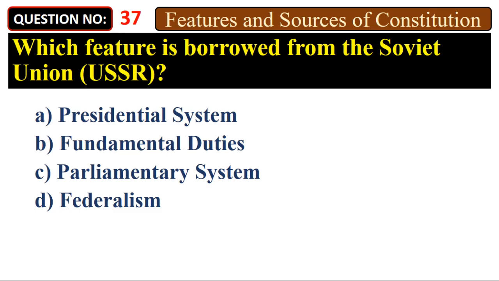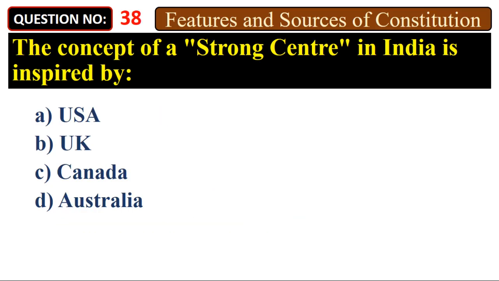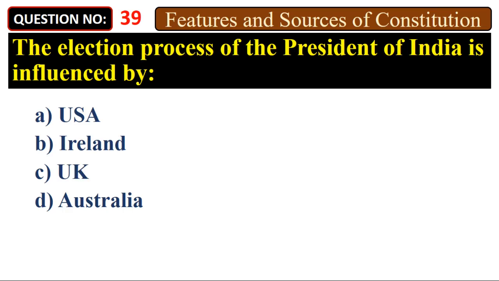Which feature is borrowed from the Soviet Union, USSR? A. Presidential system, B. Fundamental duties, C. Parliamentary system, D. Federalism. Answer: B. Fundamental duties. The concept of a strong center in India is inspired by A. USA, B. UK, C. Canada, D. Australia. Answer: C. Canada.